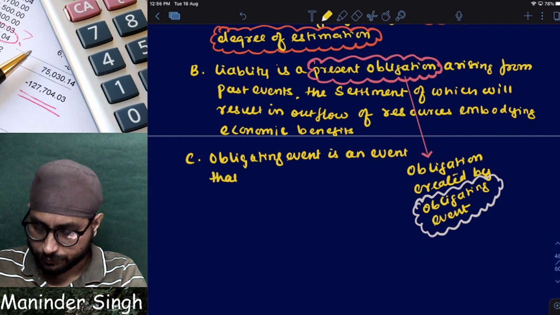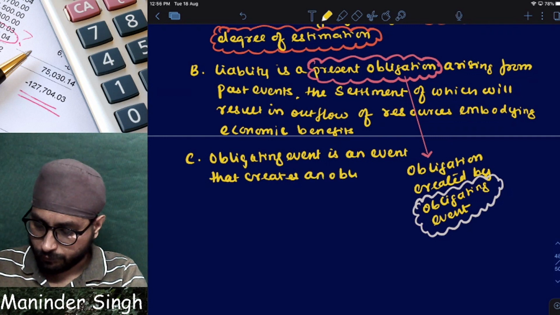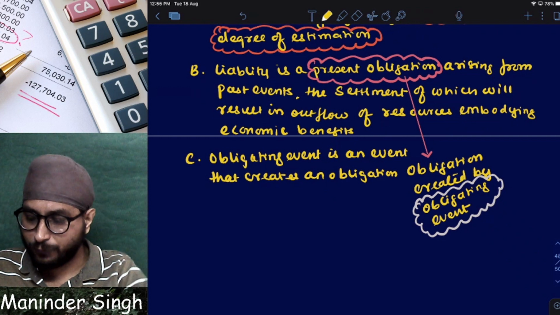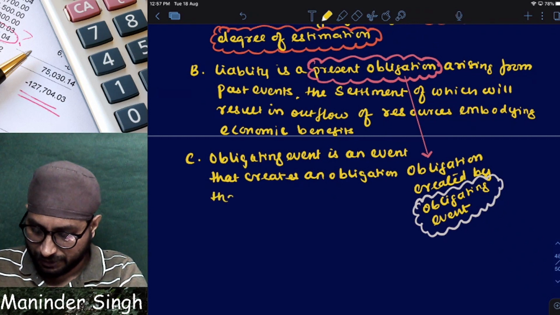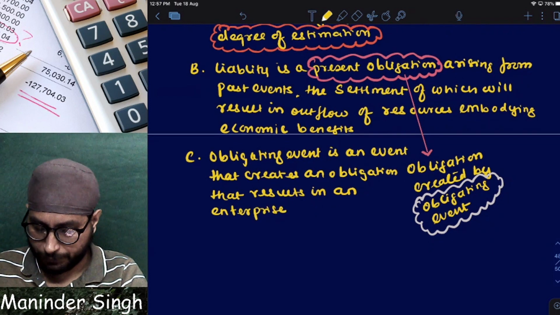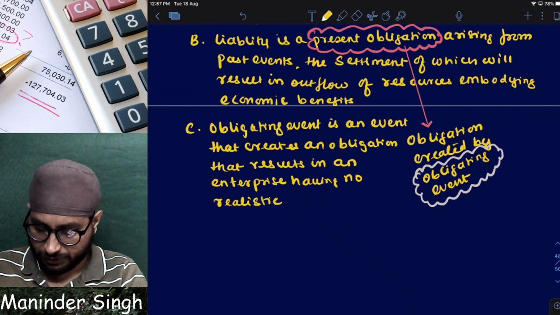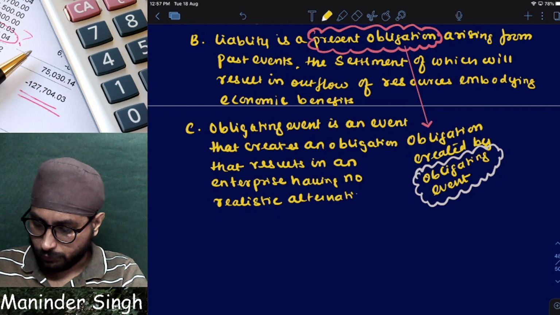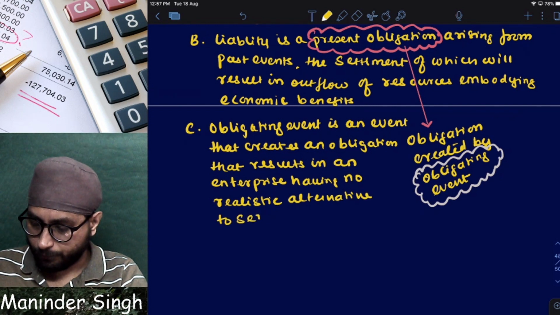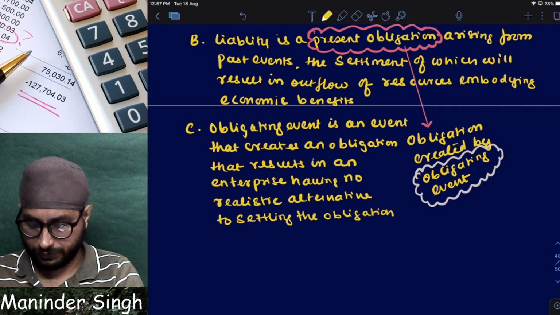It is an event that creates an obligation that results in an enterprise having no realistic alternative to settling the obligation.